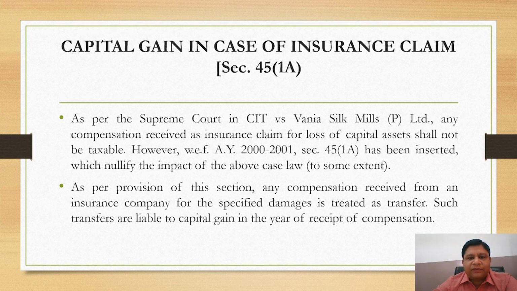However, with effect from 2000-2001, Section 45(1)(a) has been inserted, which nullifies the impact of the above case law to some extent. As per provision of this section, any compensation received from an insurance company for the specified damage is treated as transfer. Such transfers are liable to capital gain in the year of receipt of compensation.